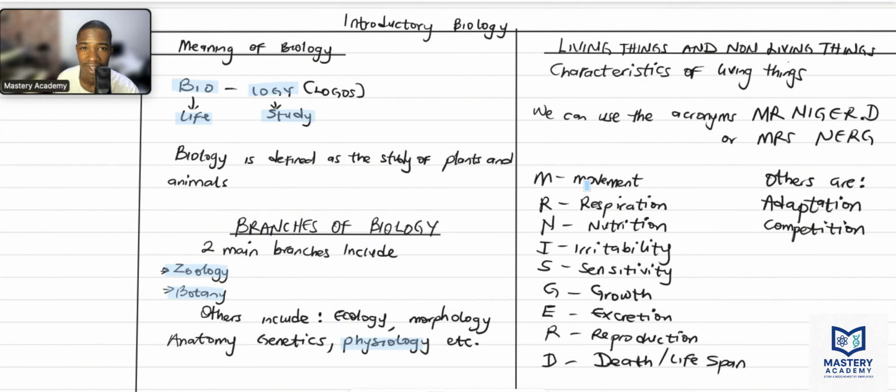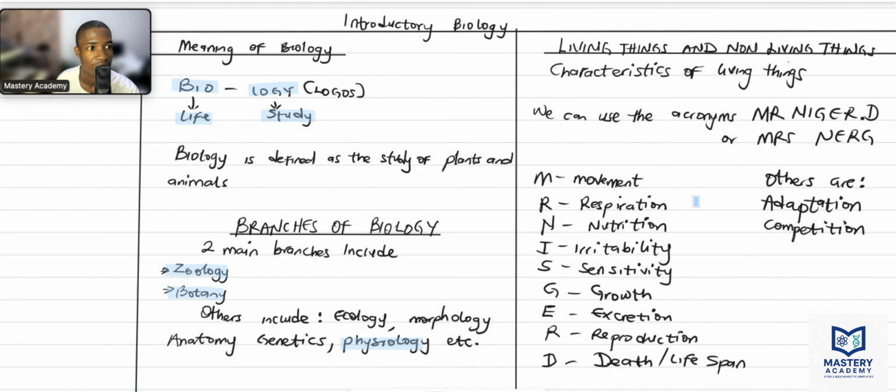Now, what are the characteristics of living things? The first letter is M for Mr. or Mrs. M means movement. All living things move. Don't forget, we're talking about the characteristics of living things, the properties they exhibit. All living things respire. What does respiration mean? You breathe in, you breathe out. N is nutrition. All living things must feed, whether you're a plant or animal, to keep on growing.